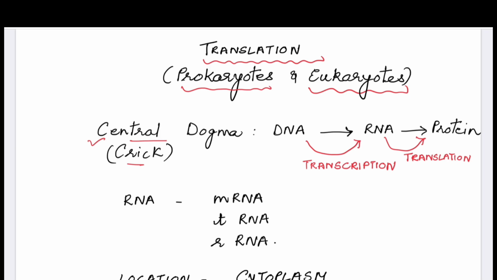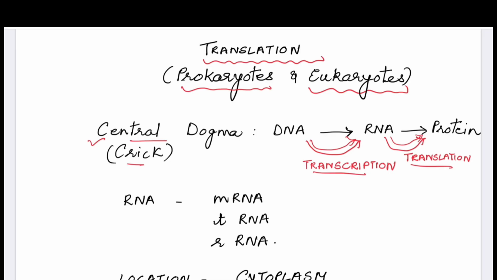So the central dogma of biology was given by Crick, and it is actually a principle of how genetic information flows, which is always in one direction. That is, DNA forms RNA by transcription and RNA then forms protein by translation. So this is the direction which is always a one-way path. This was given by Crick. We have already done how DNA forms RNA in the transcription videos, and now we will be studying how protein will be formed from RNA.